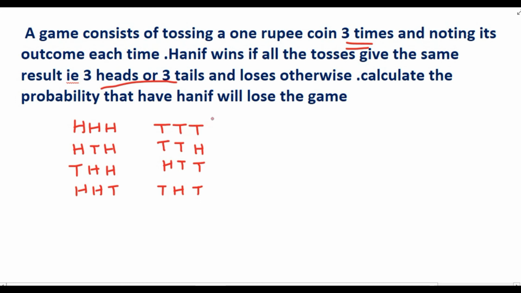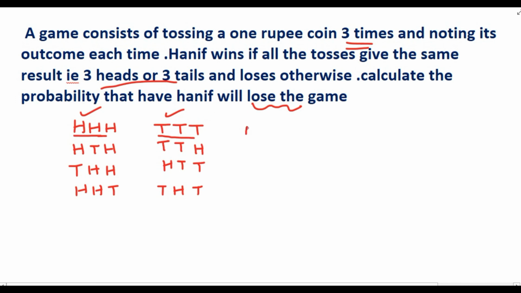Calculate the probability that Hanif will lose the game. He will win if all the coins show the same result, so only 2 favorable outcomes are there. He will win if either all the 3 coins show head, or all the 3 coins show tail. But here the question is, what is the probability that Hanif will lose the game?